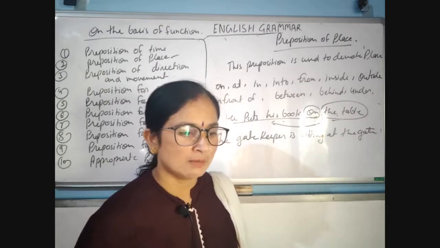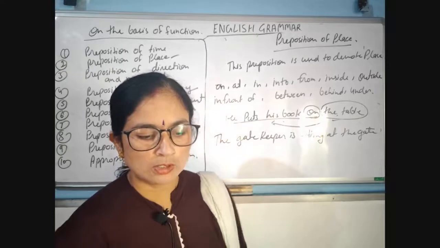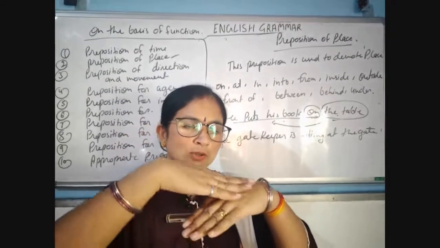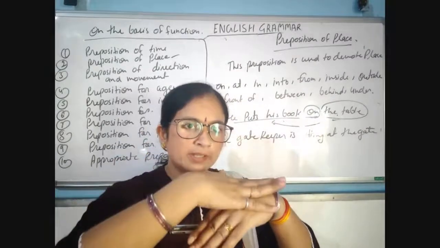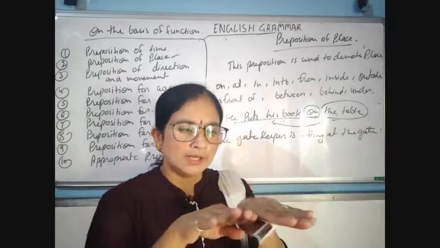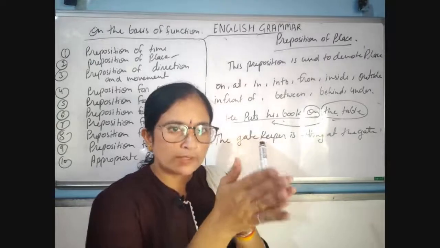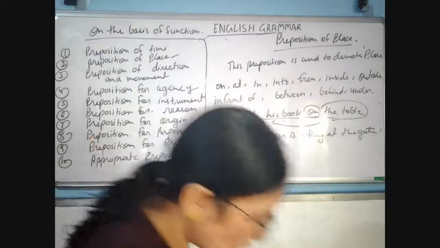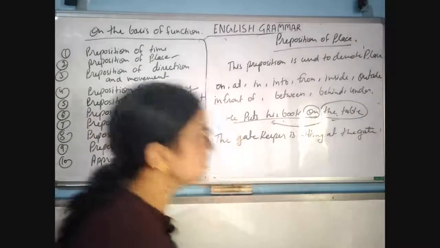It never goes on the platform, means this is the platform and the train does not come on it. It always goes along it. So that's why we use at here.